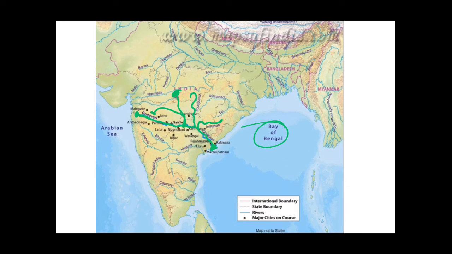After this you can say that somewhere here lies the Balaghat range, from where this Manjra river originates, and it is joining Godavari river over here before Pranhita. And this you can say is Ajanta range, from here originating Purna river, which is the left bank tributary of Godavari river. So this was all about this Godavari basin. I hope you have understood these things very clearly.